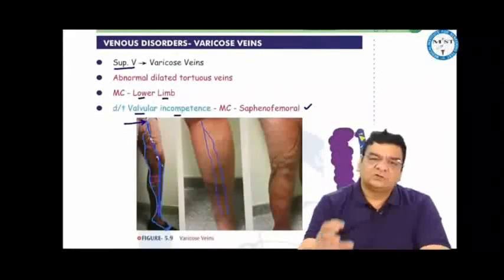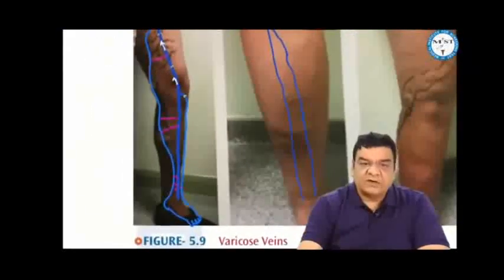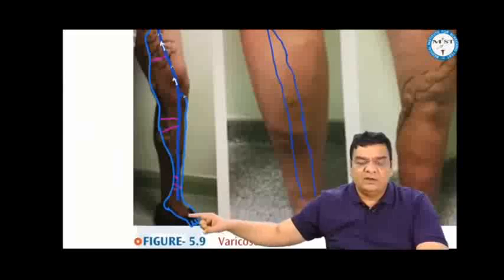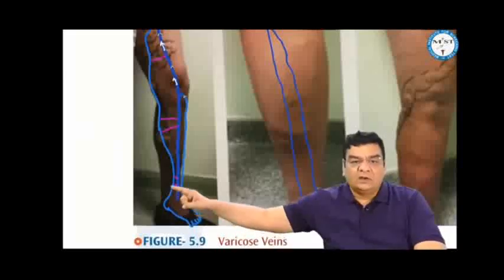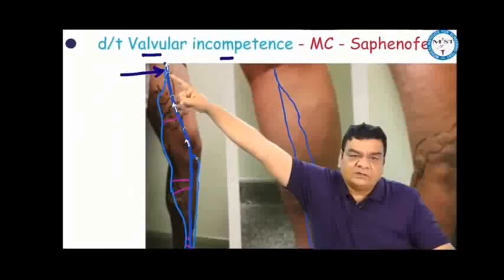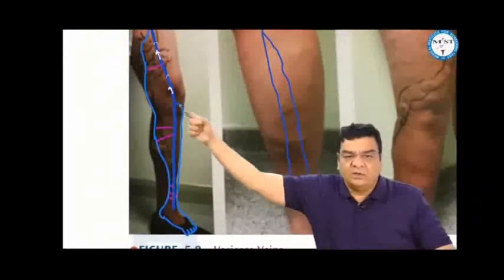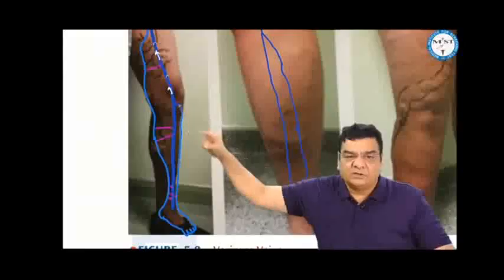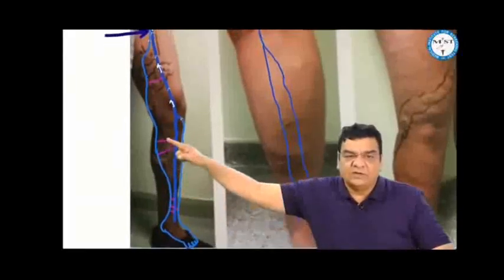In the venous disorders, superficial veins like the varicose veins: if you look at the venous anatomy in the lower limb, there's the dorsal venous arch. The medial end is the long saphenous vein, which ascends from the medial malleolus here, and it opens right up into the femoral vein just beneath the groin crease. On the lateral side is the short saphenous vein, which opens into the popliteal vein in the popliteal fossa at the sapheno-popliteal junction, and there are multiple connections between the superficial and deep veins, which are called perforators.